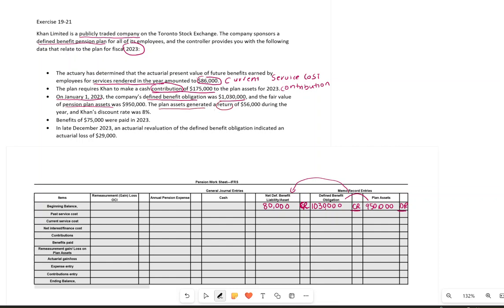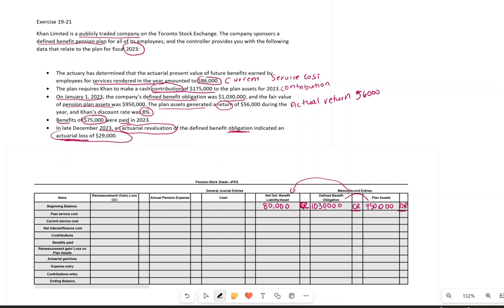Then they said the plan asset generated a return, and that is called an actual return. So we have an actual return on the plan asset, which is 56,000, and we also have a discount rate. This discount rate applied to both your obligation and to the plan assets. The benefit that is paid is 75,000. And then they said in late December 2023, the actuarial revaluation of the obligation shows a loss of 29,000.